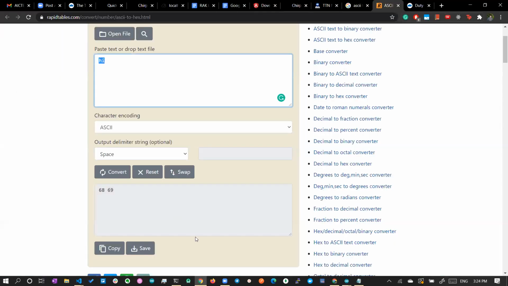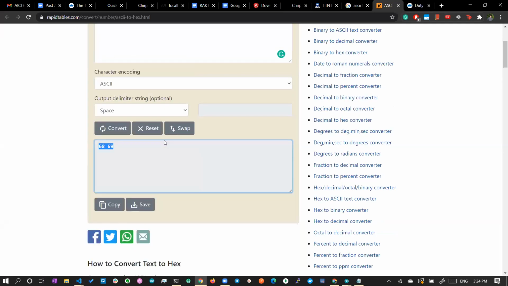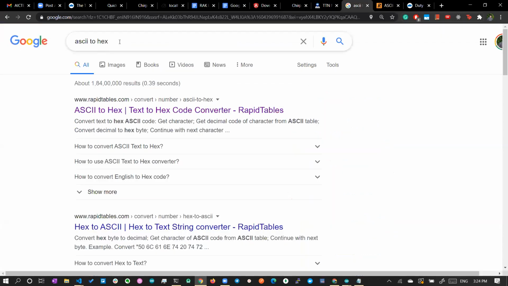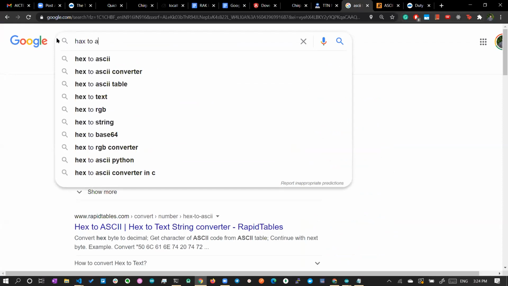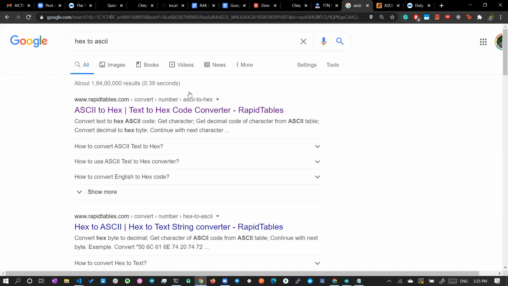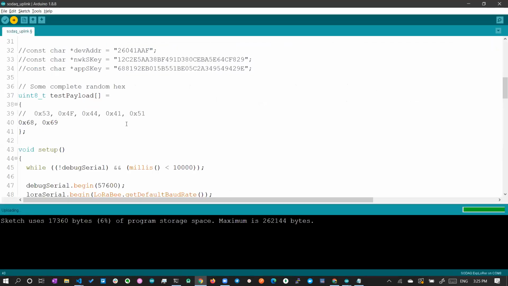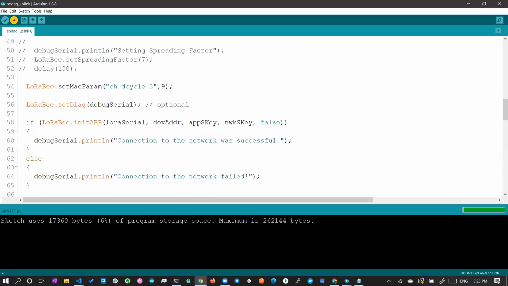And on the other side we will be decoding the hex data. If you convert hex to ASCII, the same converter will be there, and you can convert the data back to its original form. Those logics you have to implement using Arduino, or else in certain libraries, let's say you are using TTN and all, it will be available by default. Okay, fine. So now we are sending this data, and what else is there?